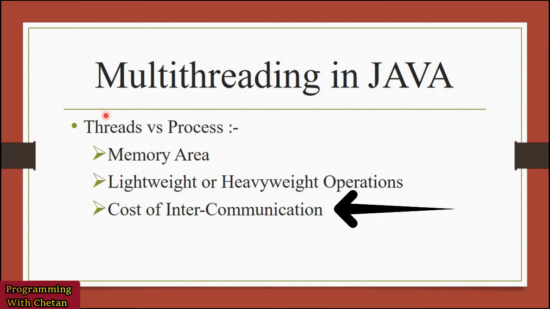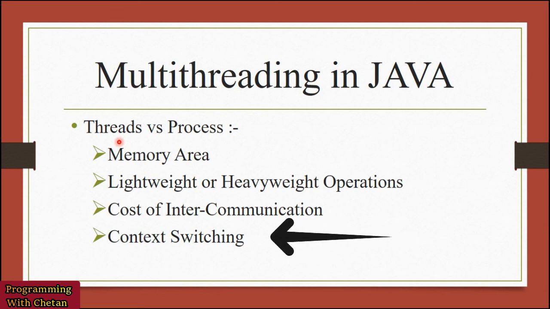Now let us discuss our next difference on the basis of cost of intercommunication. Inter-thread communication is very fast in comparison to process, because multiple threads belonging to the same process use the same memory area and can easily communicate with each other. Whereas in inter-process communication, each process has a different memory area, that's why it is slow in comparison to threads. Now let us discuss our next difference on the basis of context switching. For threads, context switching is less expensive, whereas for process, context switching is more expensive, because in a process it takes some time to save the data and to load the data from the memory.